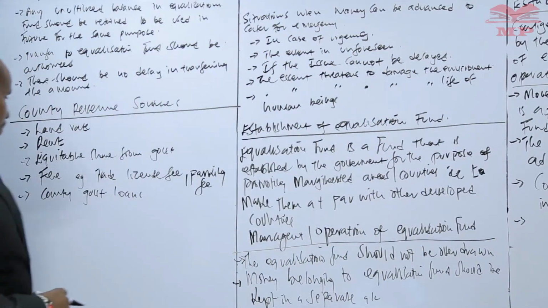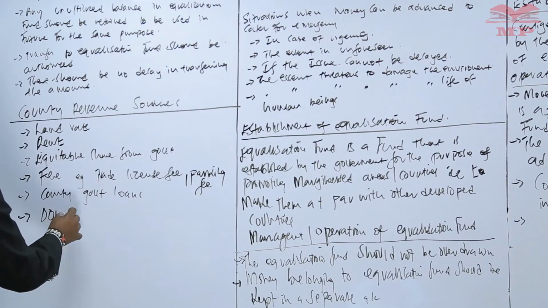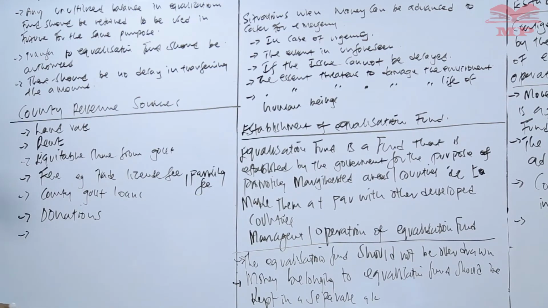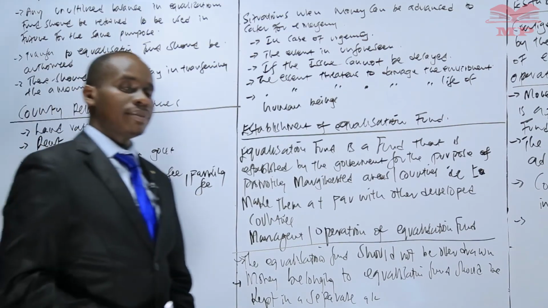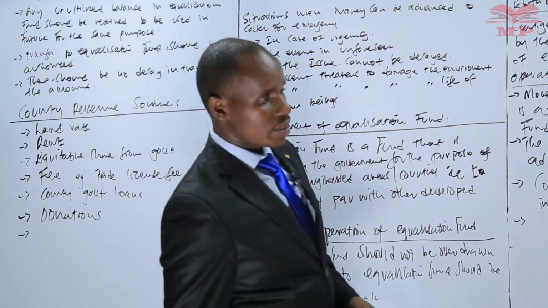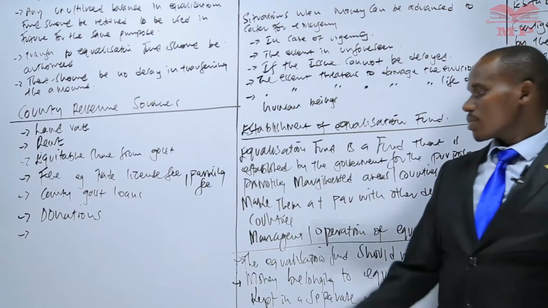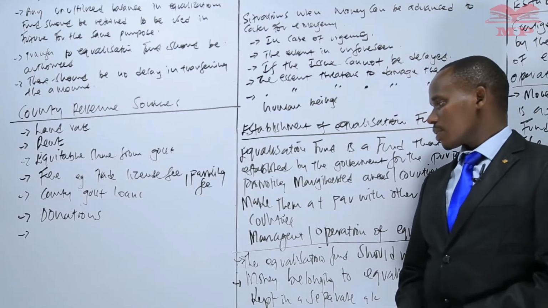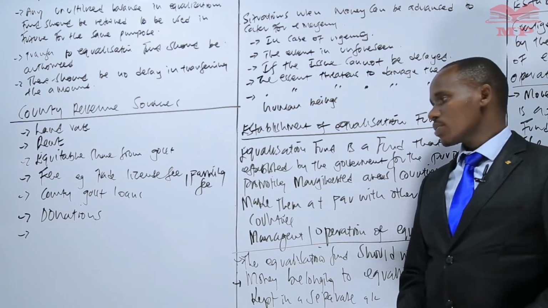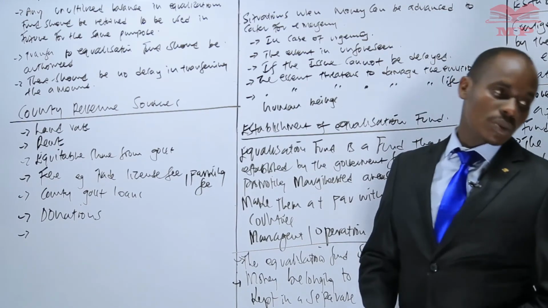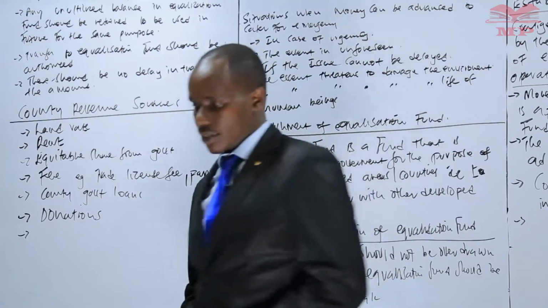The other source of revenue belonging to the county government is donation. Sometimes you'll find that the World Bank or IMF can give donations to the county government, and that is utilized for the purpose of developing the county. Those donations we also refer to as a source of revenue to the county government.